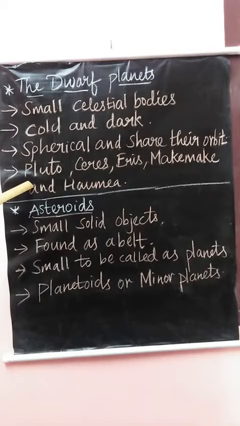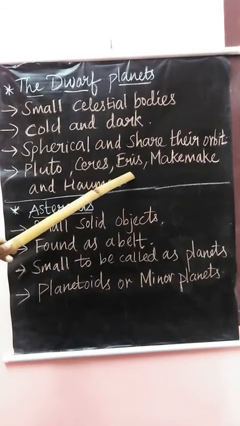See, there are 5 dwarf planets. How many dwarf planets are there? There are 5 dwarf planets in the solar system, like Pluto, Ceres, Eris, Makemake and Haumea.